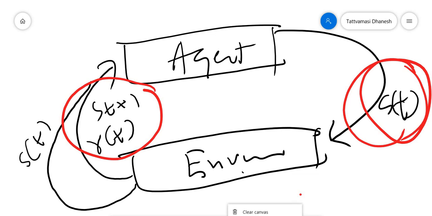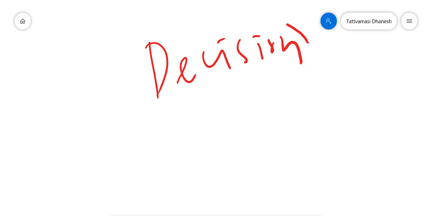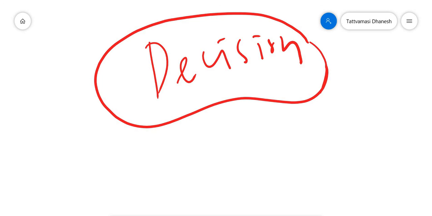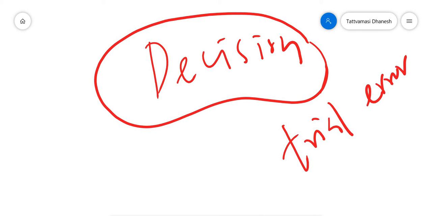Once again I need to summarize here. The most important thing is the decision: how the agent, our reinforcement learning algorithm, takes the decision, how it acts, and how it learns by trial and error. Here we don't have any training data set. How the agent learns from experience is also very important.